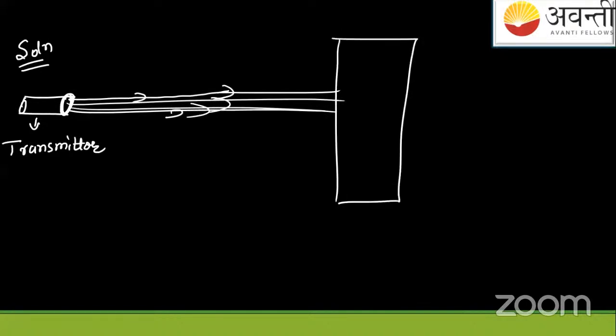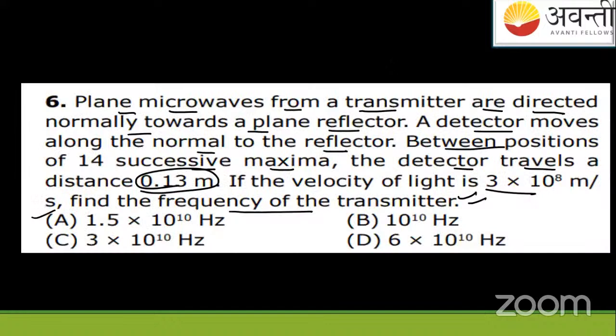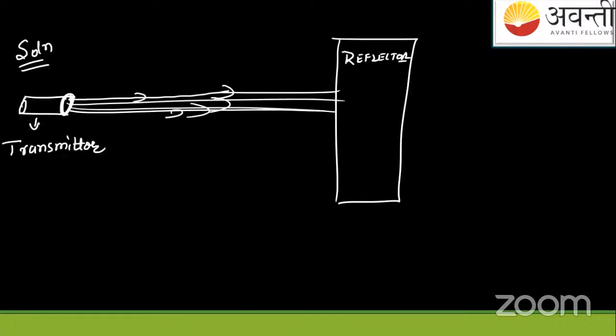This is the reflector. So the microwaves from a transmitter are sent normal to the reflector. A detector moves along the normal to the reflector. So this is actually the normal to the reflector, and there is some detector moving, maybe with some speed. This is the detector. It moves normal to this reflector.